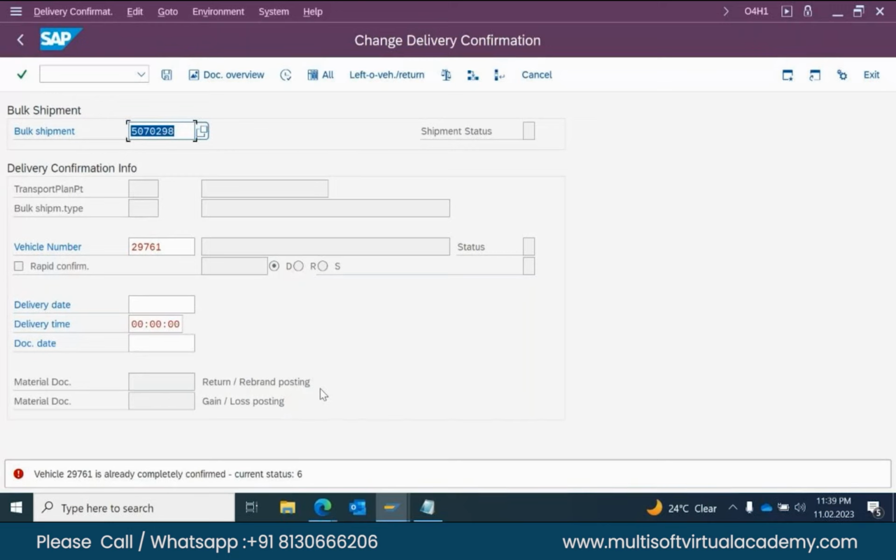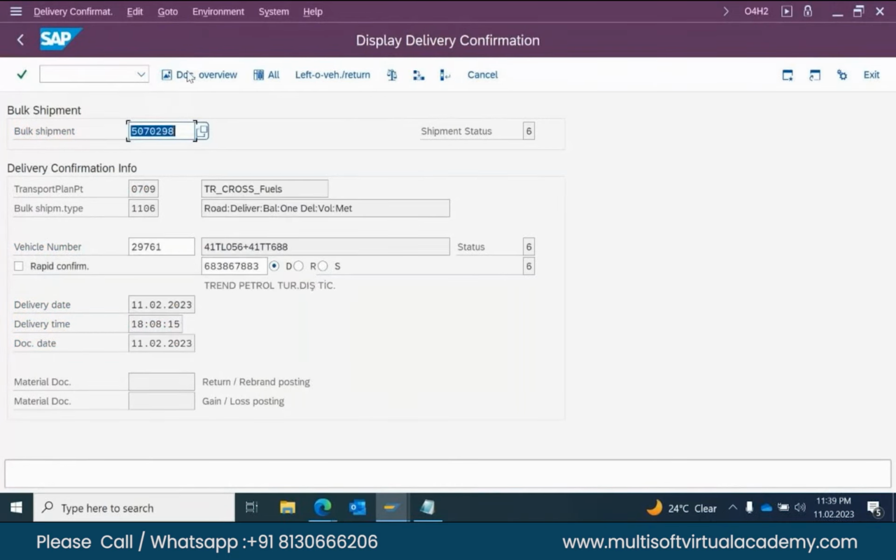Quantity conversion part normally is used to maintain the temperature and how many quantities were used. For example, while loading, in that particular compartment in that transport unit, I have loaded 1,000 quantity. That is the loading part. And during the delivery confirmation, how much quantity we have discharged.